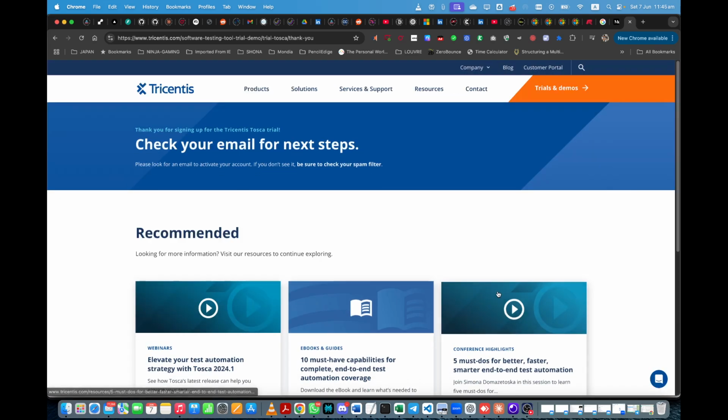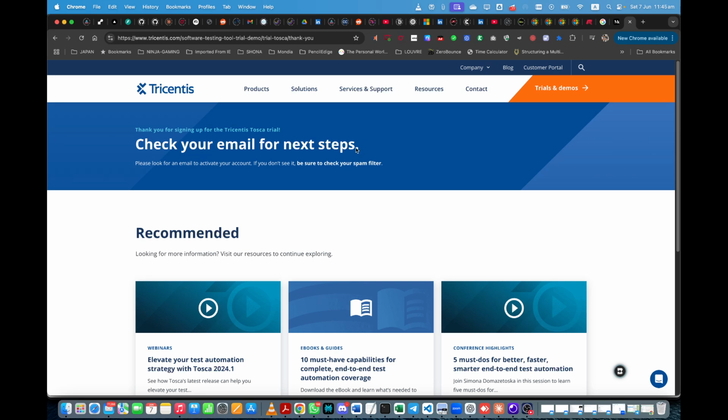Let's see. Okay, check your email for next steps. So getting the email is a problem now because that ACM is one computer institute. Actually it's a government body, we can say, or a non-profit body, something like that.